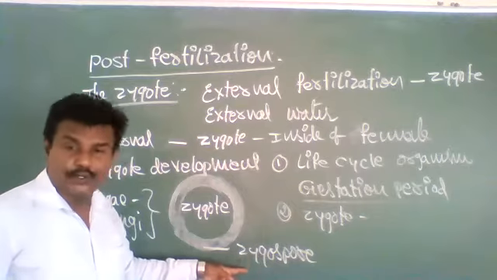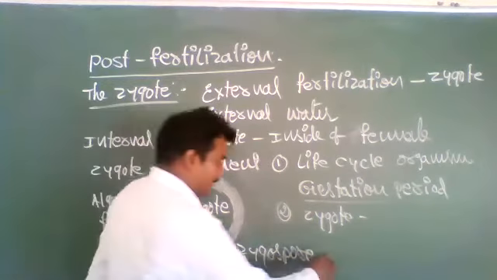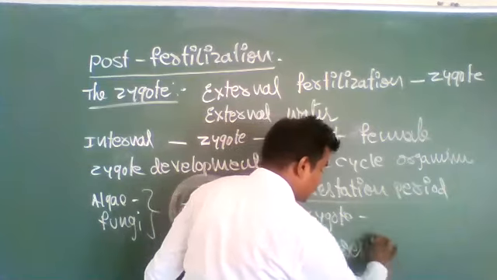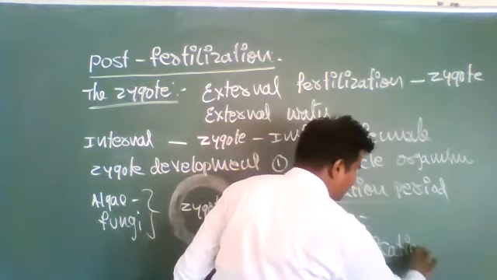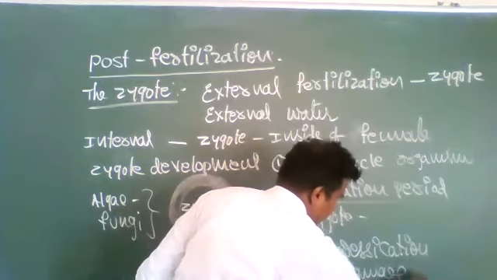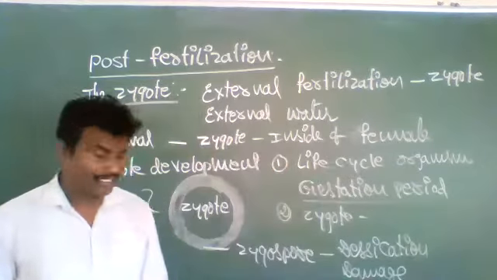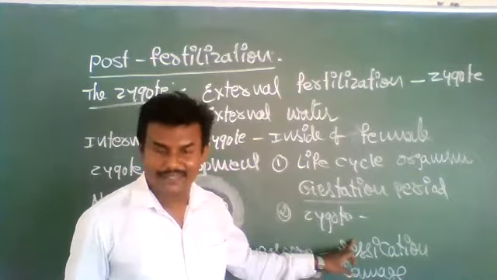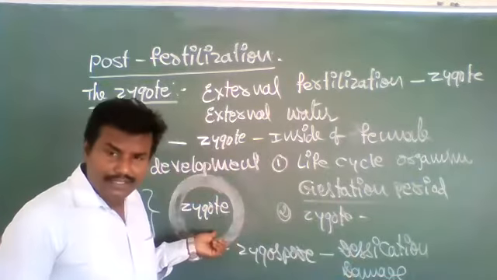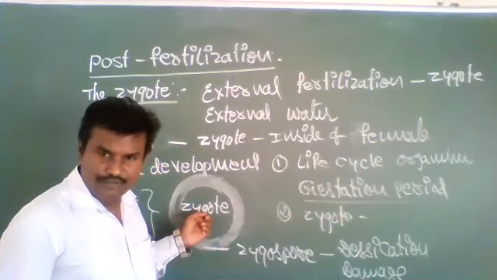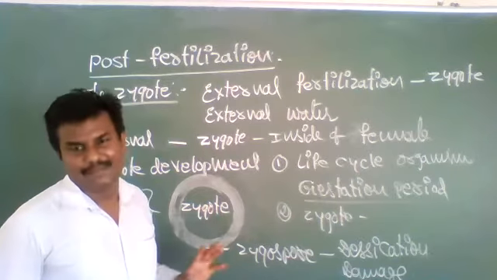This zygospore is resistant to desiccation and damage. Resistant to desiccation means resistant to dryness. So this thick wall gives protection to the zygote from dryness and damage.